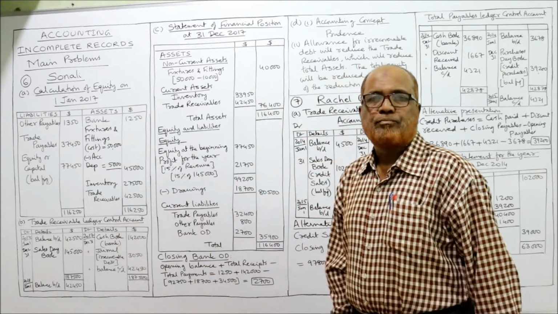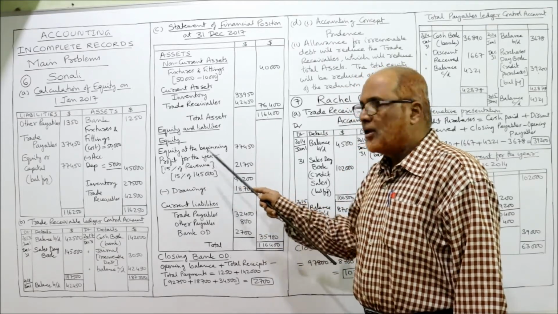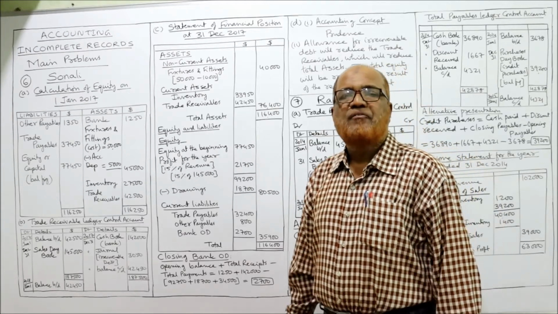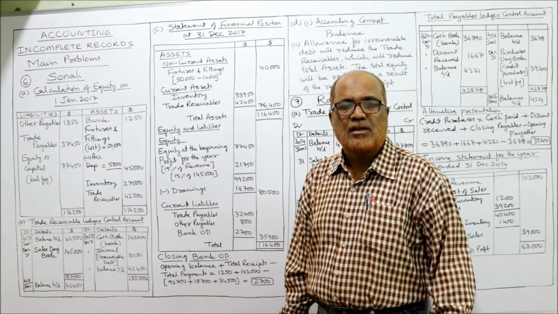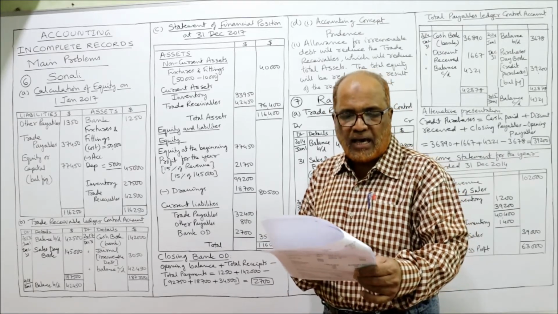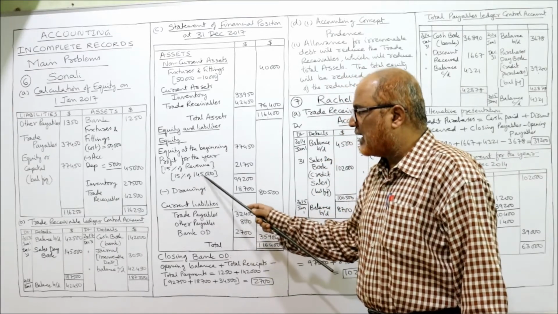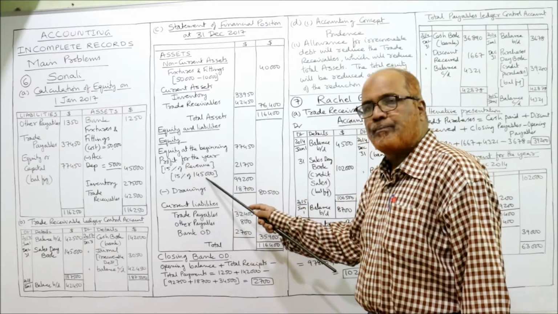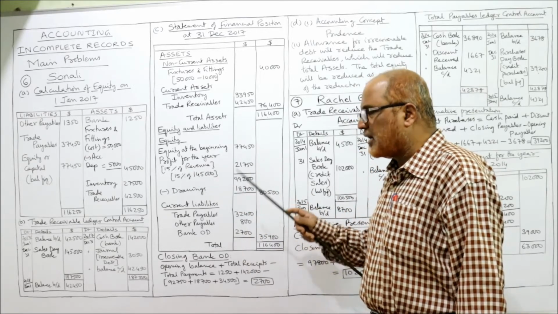77,450 is the equity at the beginning of the year. To this we add the profit. It is given that profit is 15% of revenue. Revenue means sales. The sales are given in the problem as 1,45,000. So 15% of 1,45,000, 21,750, is the profit for the year. Add up 77,450 plus 21,750, 99,200.